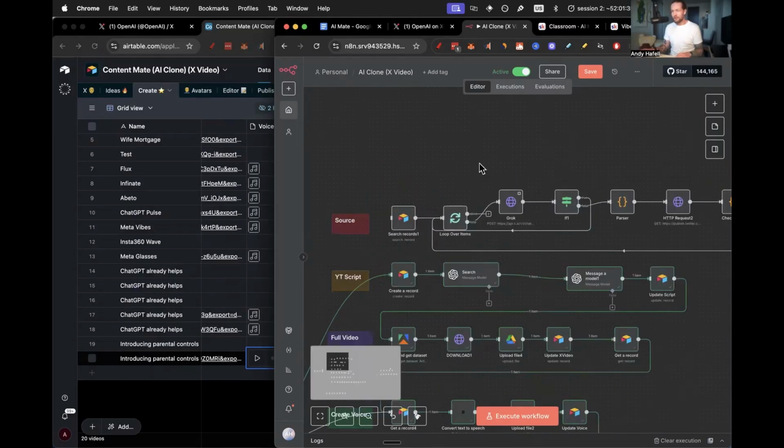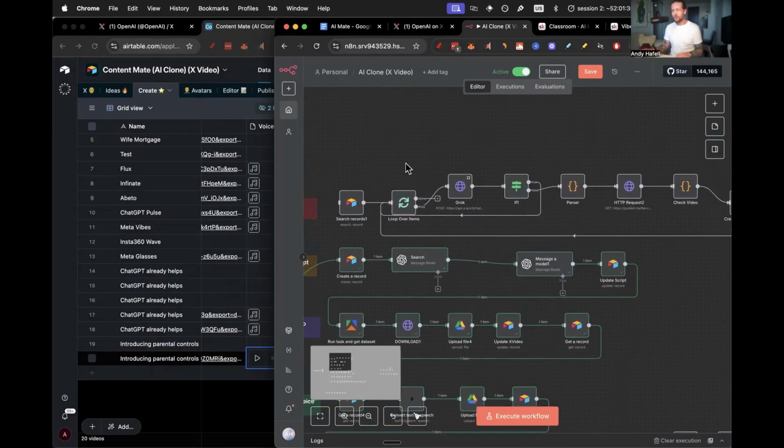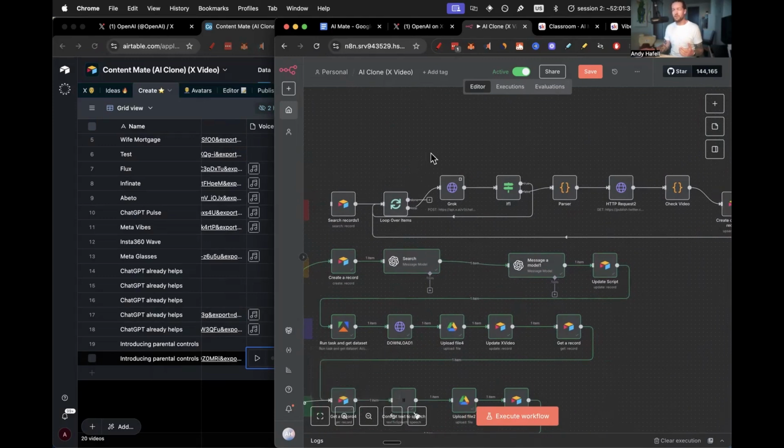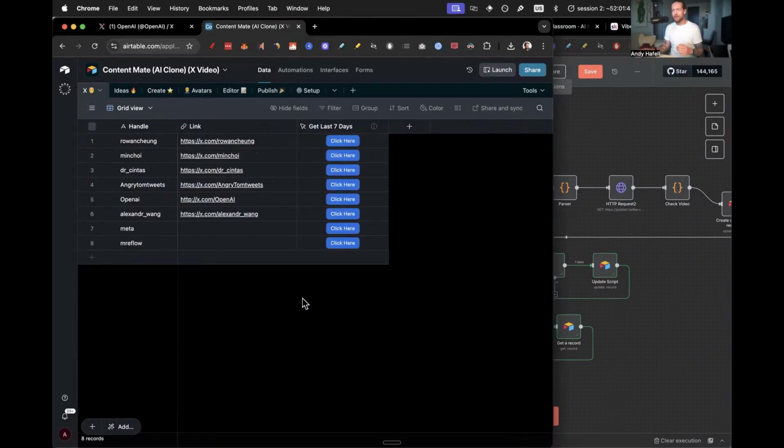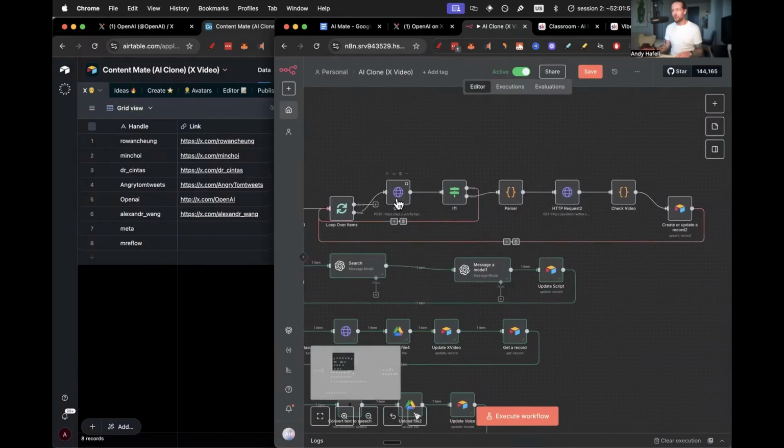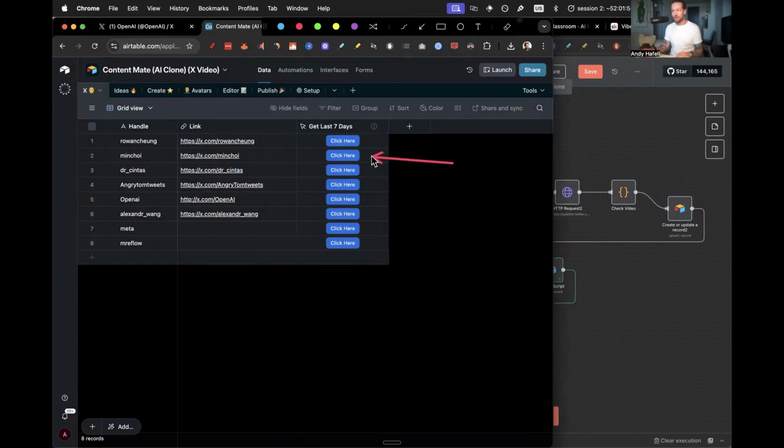So I did explain a little bit of the sourcing before, and it loops over many items. If you never checked out how the loop over items works before, it essentially takes the search records here in the X tab, and it says, okay, I'm going to run the scraping automation for this one first. And then once it's looped over and updated, I'm going to run through this second automation here and do the exact same thing. Once that's finished, we're going to go through this and this and this and this and this.